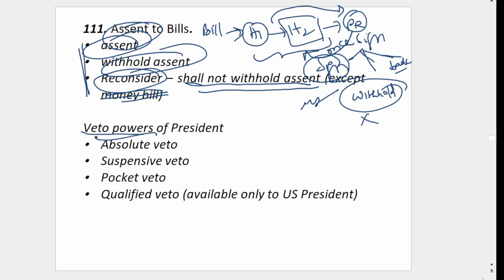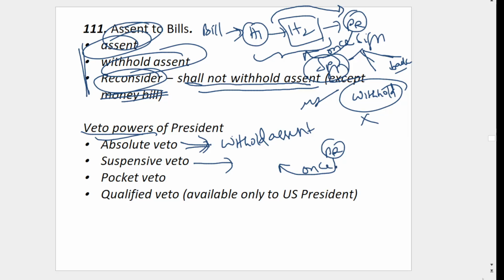So these are actually called veto powers. Absolute veto means he is withholding his assent, that is, rejecting the bill. Suspensive veto means when the President sends back the bill once, he can send it maximum once only. But once it comes back, he must assent; he shall not withhold. Then pocket veto means simply putting it in the pocket. A bill comes, the President is not signing, not rejecting, not accepting. He is simply keeping it on his table indefinitely. No action is taken. That is pocket veto.